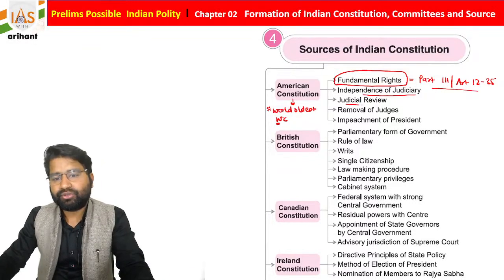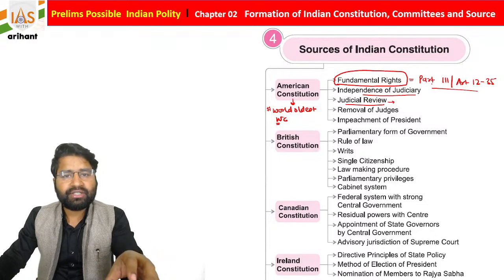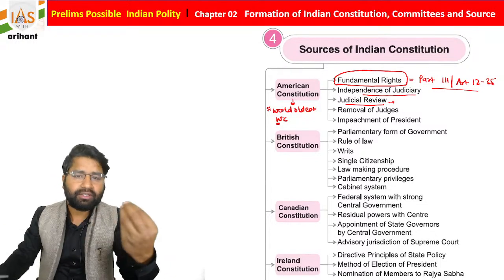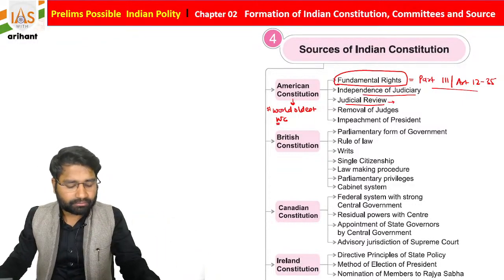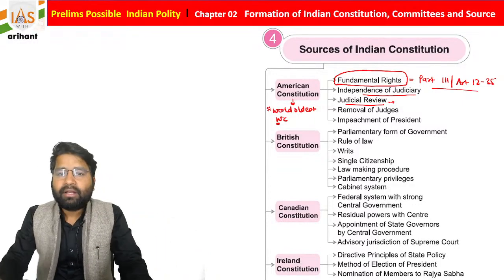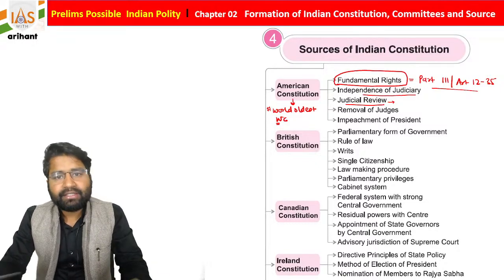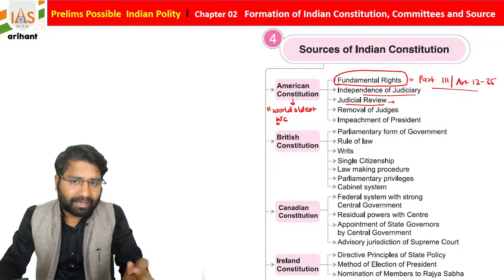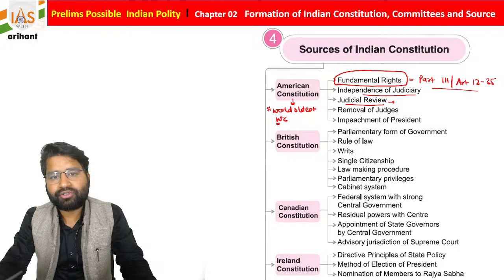And judicial review. Judicial review is a provision where the judiciary can check whether the rules or laws or any conduct created are following the Constitution or not. So basically it is checking the constitutionality.